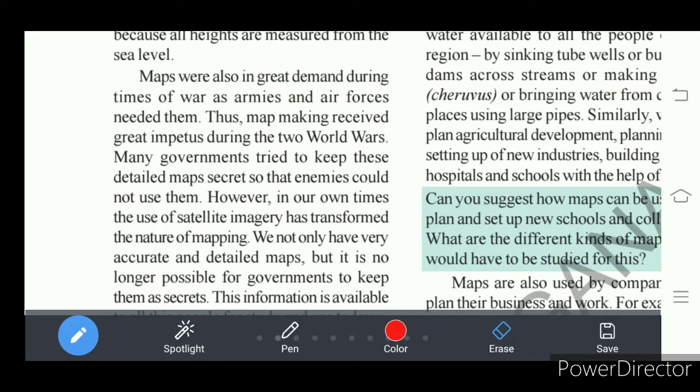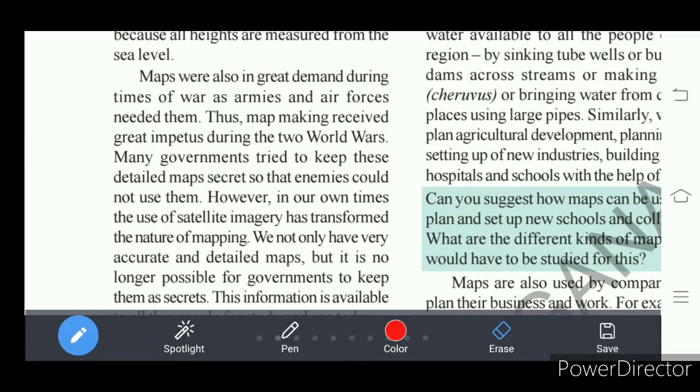The secrets of the place would become easy for other nations to attack. So many governments tried to keep their maps secret so that their enemies could not use them. Okay, that was the use of maps in those days.